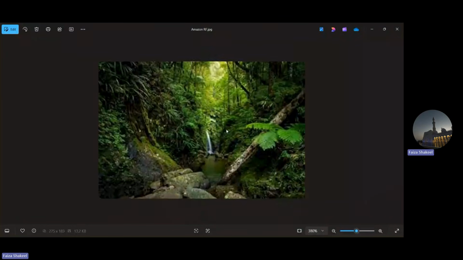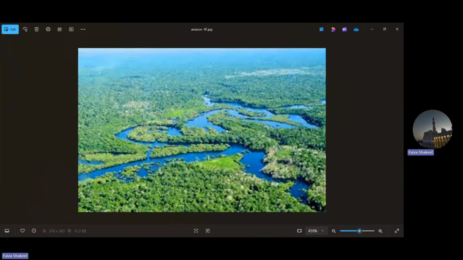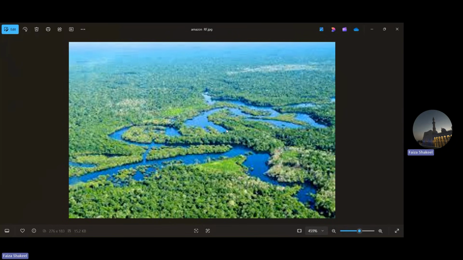So the first picture that you see here is a rainforest. This is a more vivid picture. Do you see this? This is a picture clicked from the top of a rainforest, more like from a helicopter or something. And you can see that no matter how far you look, there are only trees and trees and trees. Do you spot anything else in this picture?